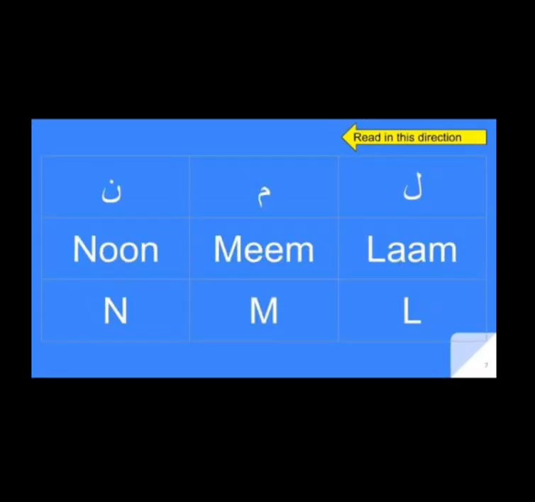The next alphabets are Lam, Mim, Noon. In English, we are learning L, M, N. This is the same. Lam has an L sound. Mim has an M sound. Noon has an N sound. Okay? So Lam, Mim, Noon, just like in our English. L, M, N. The sequence is also the same, so it will be easy to remember. Lam, Mim, Noon.